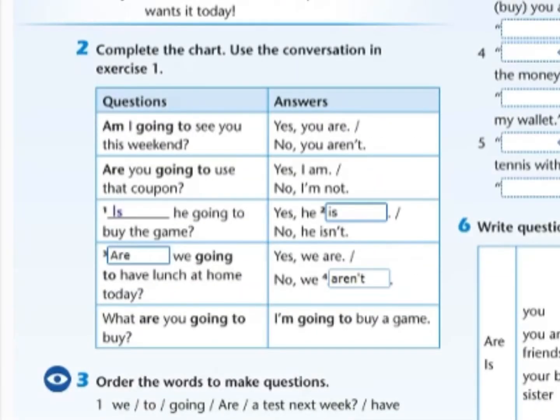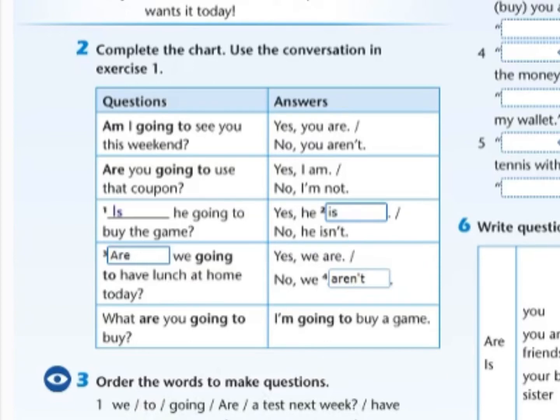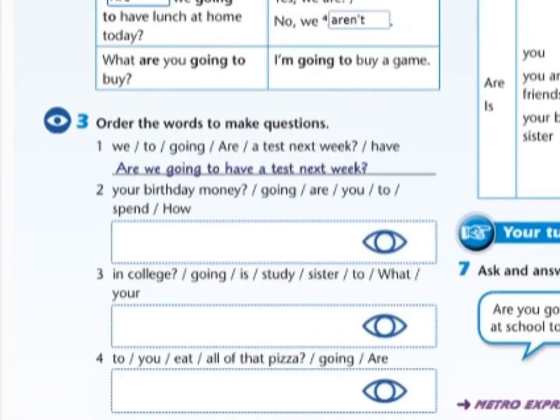Let's continue with this number 3. Now we are going to order the words to make a sentence. Pay attention, there is a question mark now. We are going to check this. In this case, we are going to start the question with the auxiliary verb, are. So, it's a kind of yes-no question. It's gonna be, are we going to have a test next week? This is done for us.